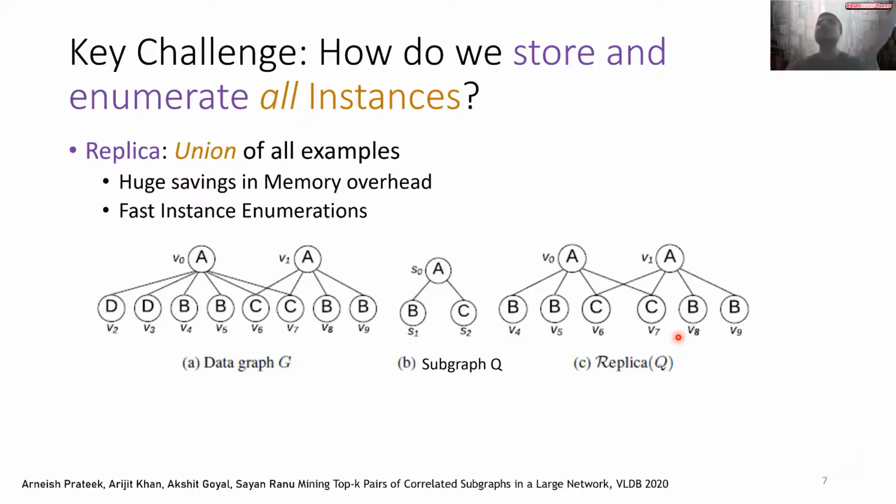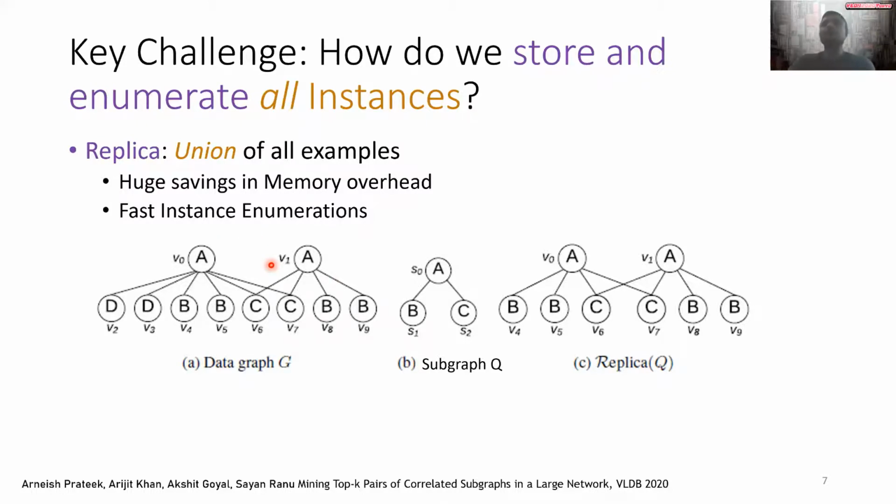As I said, you cannot individually store all the subgraph instances. Too much memory is going to be consumed if you want to do that. So therefore, what replica does is it stores a structure which represents the union of each of these individual instances. As an example, here we show a data graph G and a subgraph pattern Q. If you spend some time, you will realize that this subgraph pattern Q has 8 different instances in this particular data graph G.